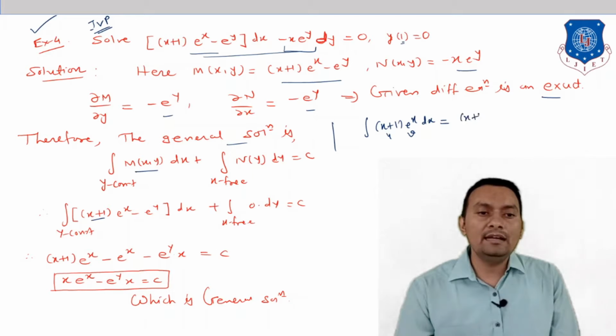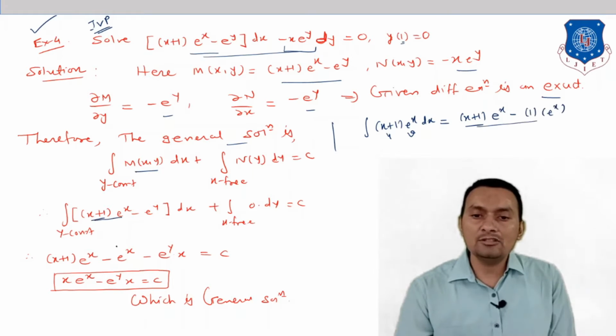So u is there, and the integration of e raised to x is the same, minus the derivative of x plus 1, that is 1, and the integration of e raised to x, that is e raised to x. So the integration of this one is whatever is written over here, and then minus e raised to y and the integration with respect to x keeping y constant. So this will be e raised to y constant, so the integration will be only x, equal to c. When you simplify, you can observe that 1 into e raised to x will be cancelled out. So only you have x times e raised to x minus x times e raised to y equal to c, and that is the general solution.